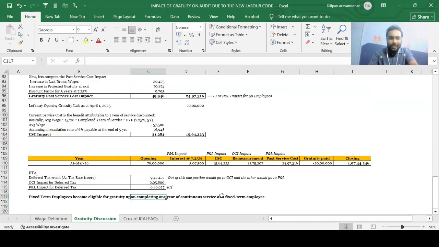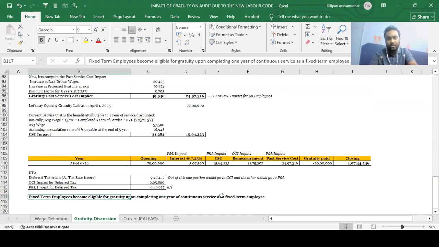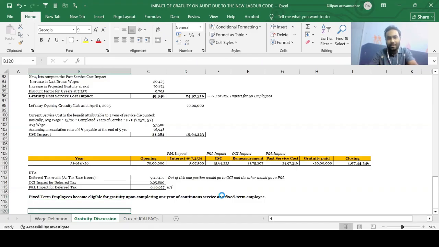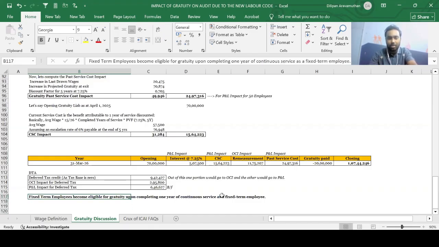Okay, and one more very important thing which you need to ensure, guys: we saw this computation for our whole term employees. For fixed term employees, they become eligible for gratuity upon completing just 1 year of service. Let's say the client which you're auditing hires employees on a contractual basis, for a term of 3 years. In that case, the employee would be eligible for gratuity just upon completing 1 year itself. So the gratuity accrual needs to happen after the employee completes 1 year of service. A similar computation has to be done as we did above, just that it would be 1 year in this case, because the employee would be eligible for gratuity upon completion of 1 year of continuous service. I hope that is clear.